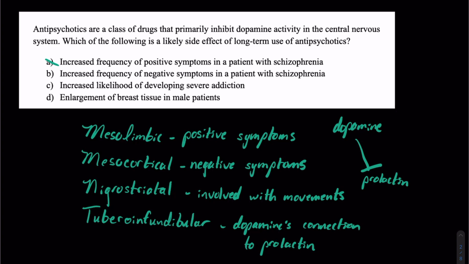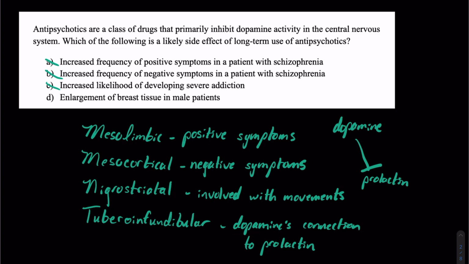Again, less likely. Antipsychotics actually don't have much of an effect on negative symptoms of schizophrenia, although there is a lot more nuance to that clinically. However, if we were to expect anything, we might even expect a decreased frequency, which actually isn't the case. It isn't really decreased or increased either way. C, increased likelihood of developing severe addiction. Again, that's that reward pathway with the mesolimbic pathway. Again, that's actually the opposite of what we're going to think.